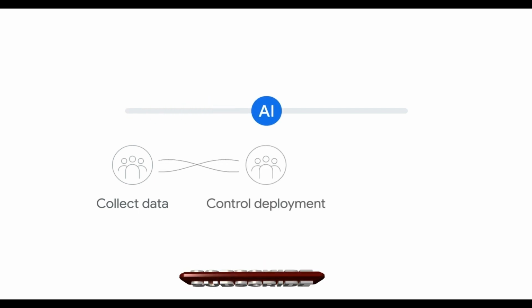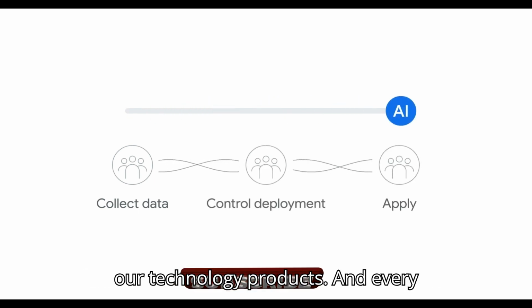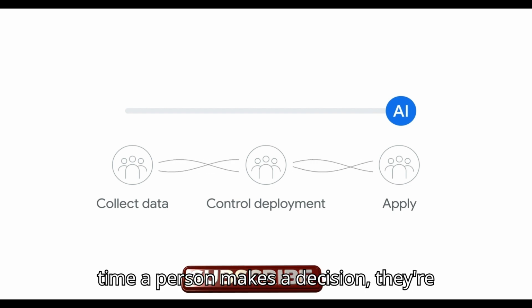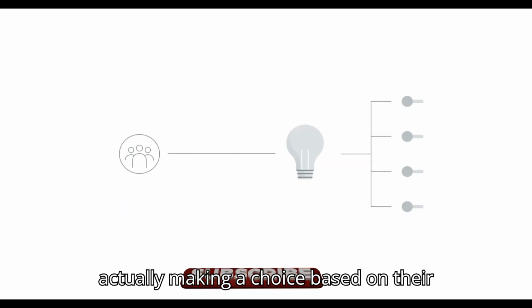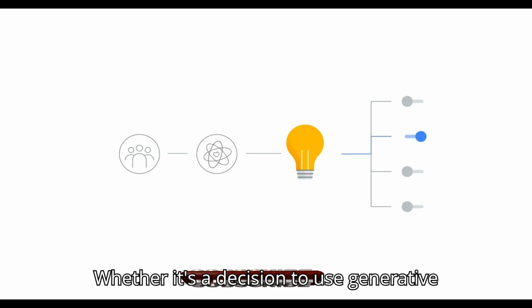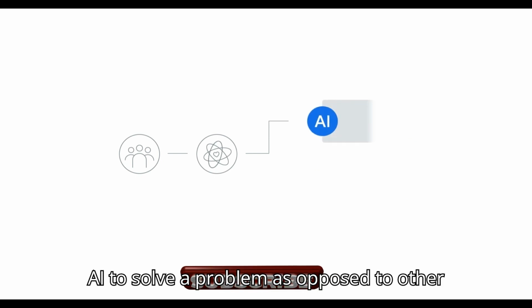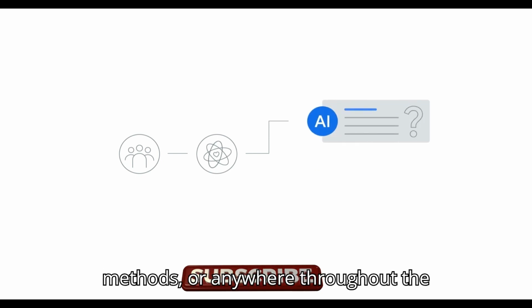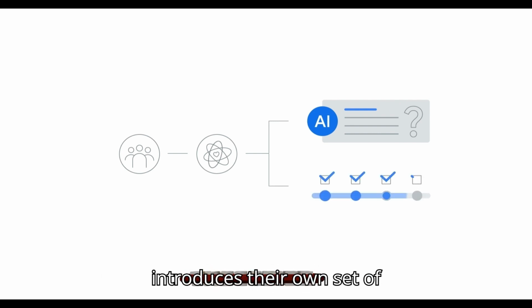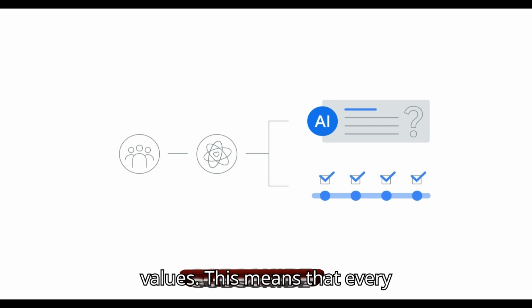Essentially, human decisions are threaded throughout our technology products, and every time a person makes a decision, they're actually making a choice based on their own values. Whether it's a decision to use generative AI to solve a problem, as opposed to other methods, or anywhere throughout the machine learning life cycle, that person introduces their own set of values.